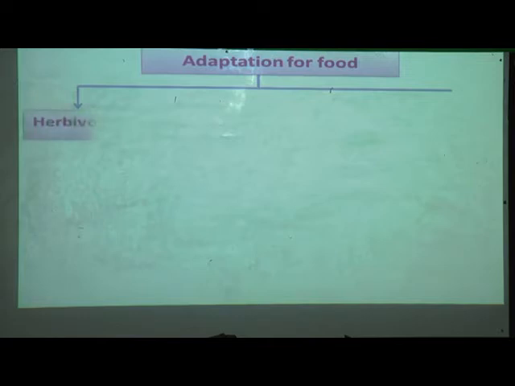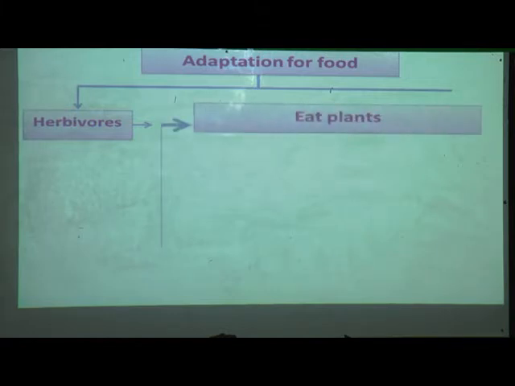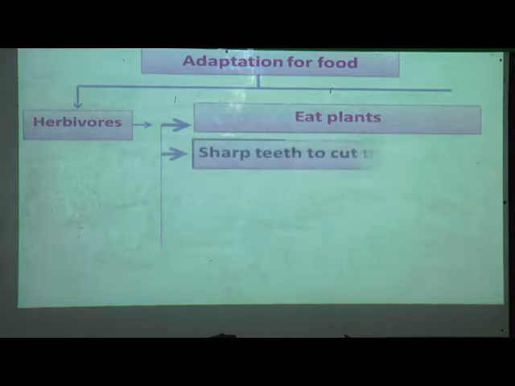Adaptation for food, we will see in detail. Herbivores: herbivore animals eat plants. They have sharp front teeth to cut the grass.